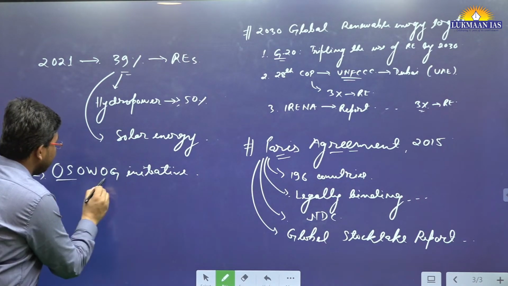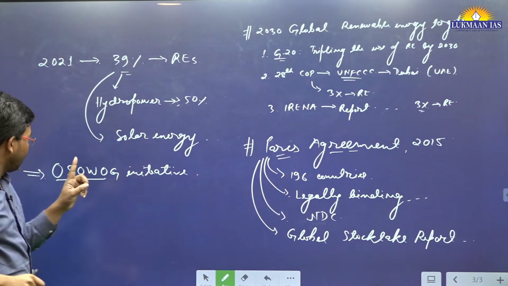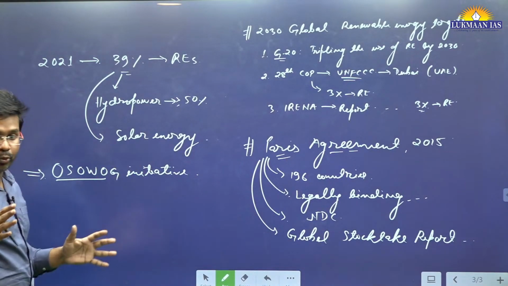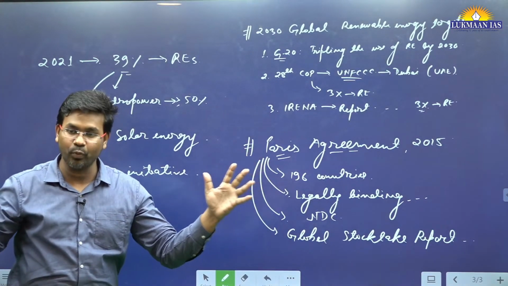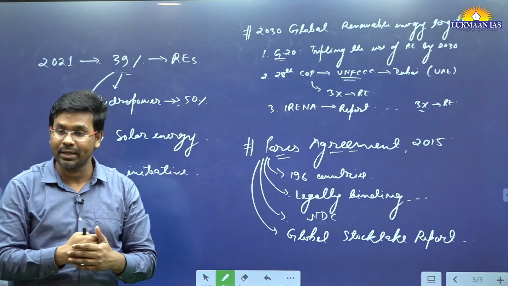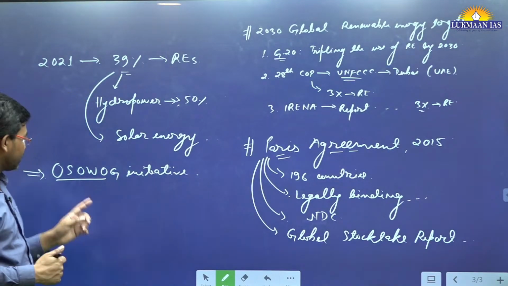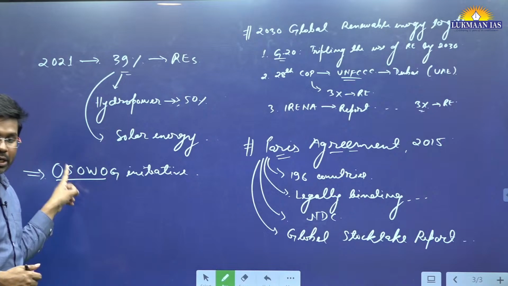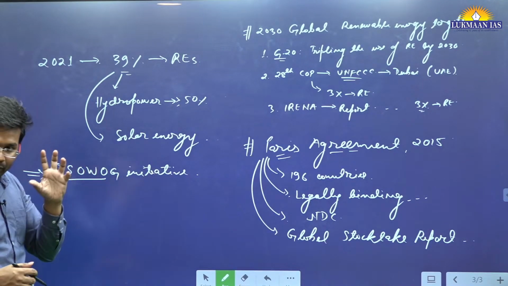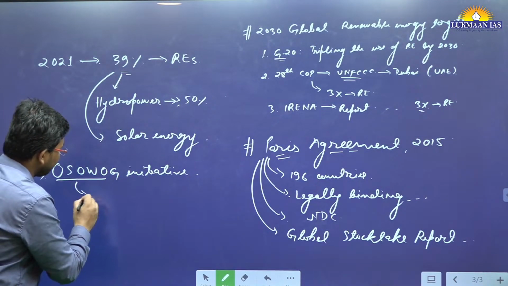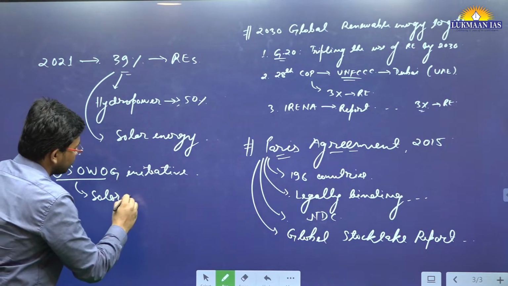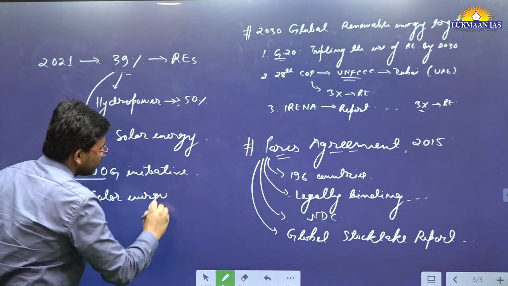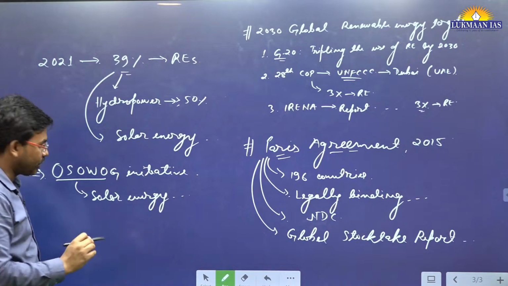He said we have just one sun, one world, and we want to create one grid so that we can share the energy that we are generating from solar power. So the One Sun, One World, One Grid initiative is for harnessing solar energy, which is also a renewable source of energy.